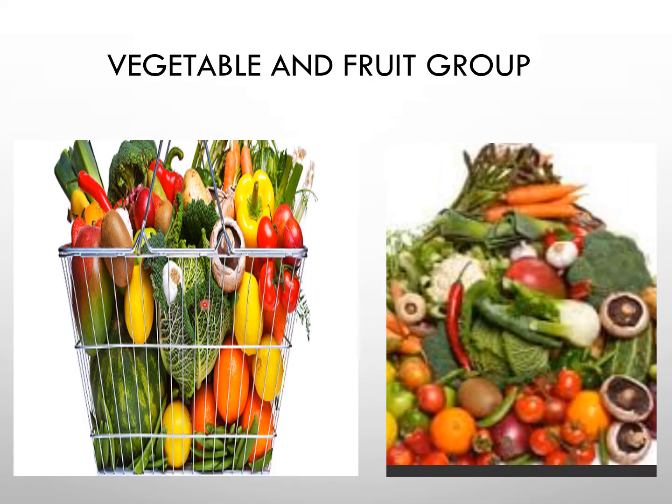Next group, vegetable and fruit group. Vegetable and fruit groups provide vitamins and minerals. These vitamins and minerals help to prevent disease. They are also a good source of fiber. Some vegetables like potato and sweet potato are rich in carbohydrates also. Soft dry fruits like apricots, raisins and dates are also rich in carbohydrates.